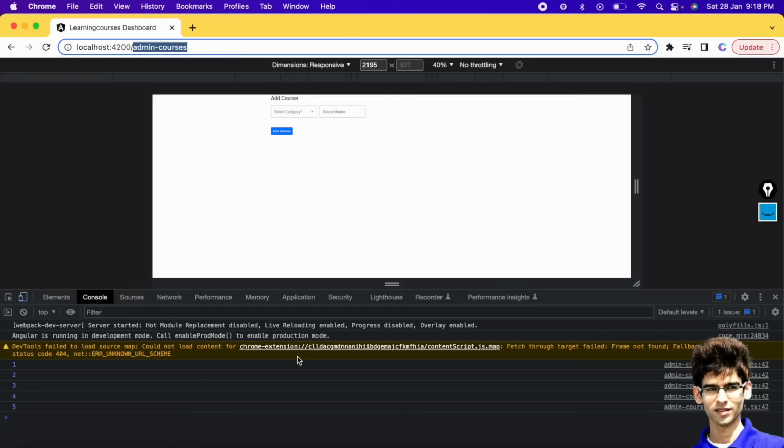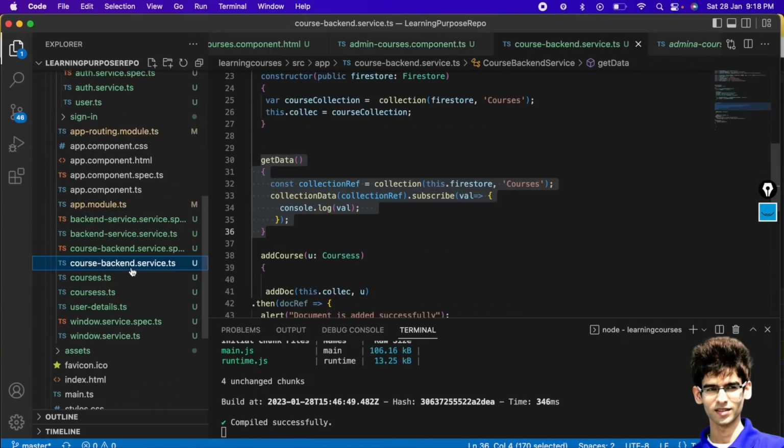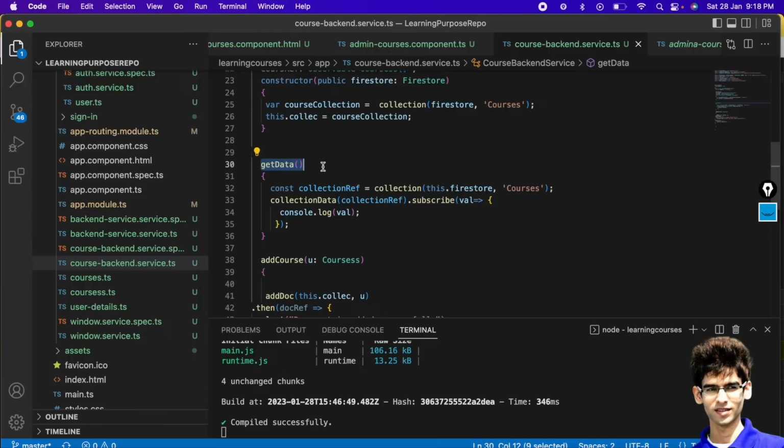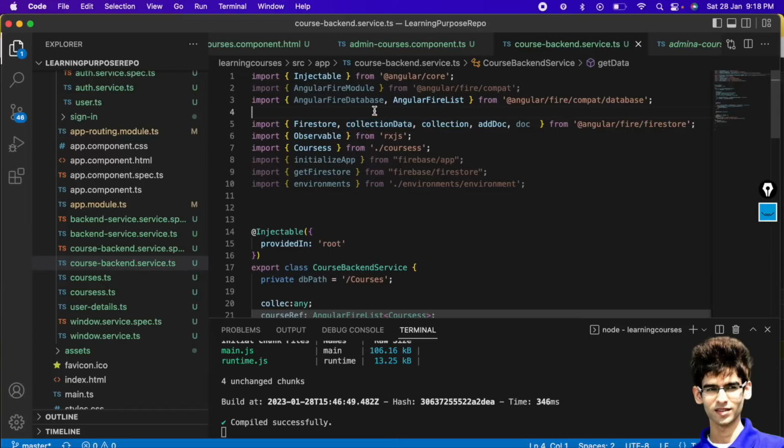So for that purpose, all you have to do is go to the course backend service here. You can create this method get data. Okay, here we have created the collection, right? Similarly, you have to create the collection, and this dot Firestore is already created here inside the constructor, and you have to name the collection name from where you want to get the data, right? Similarly, we have initialized the collection data. If you remember here, we have used the add doc method, right? We have used the add doc to add the data into the document.